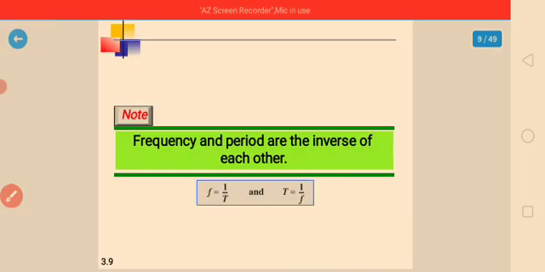So we can note that the frequency and the period are the inverse of each other. So f equals 1 divided by T, and T equals 1 divided by f. So the frequency and the period are the inverse of each other.